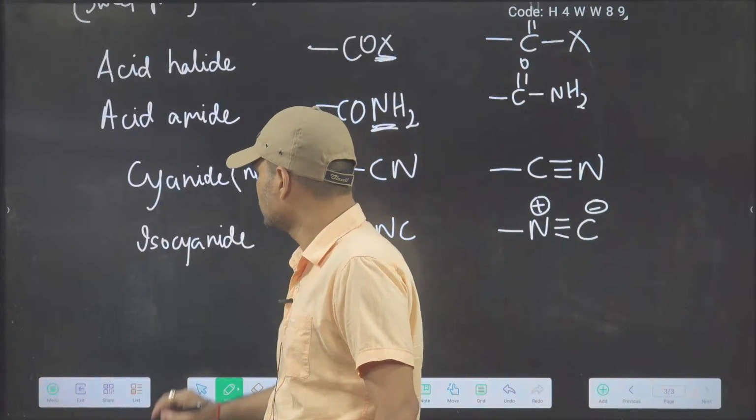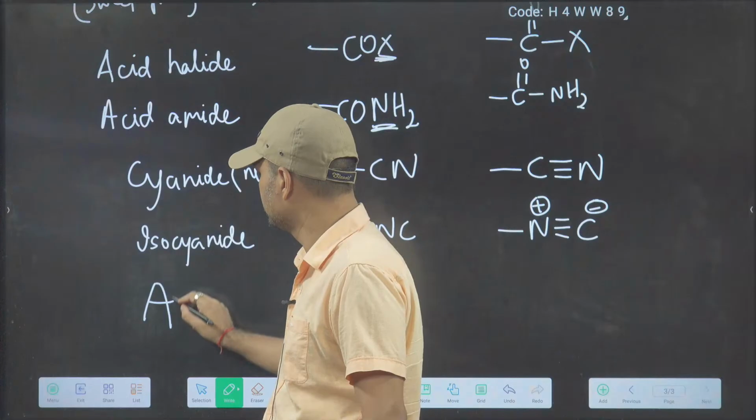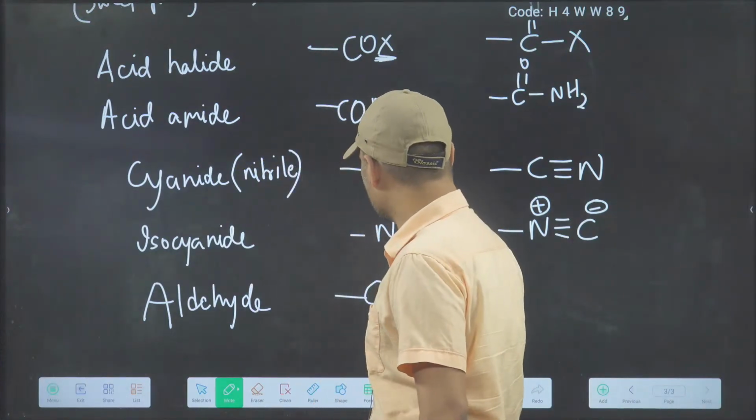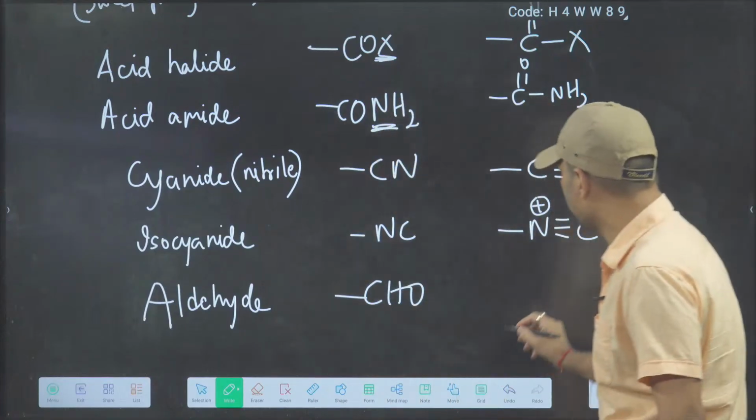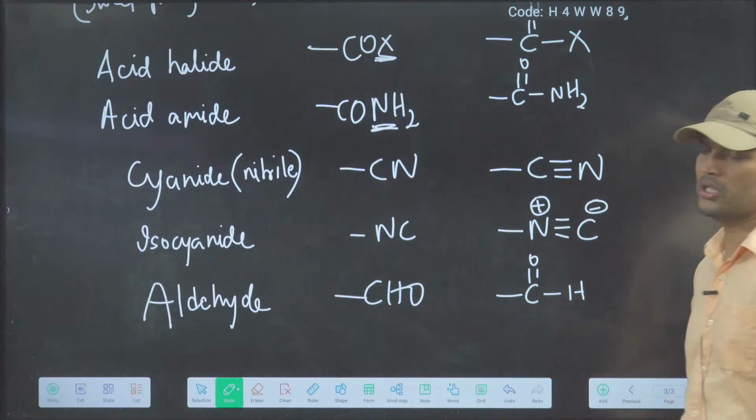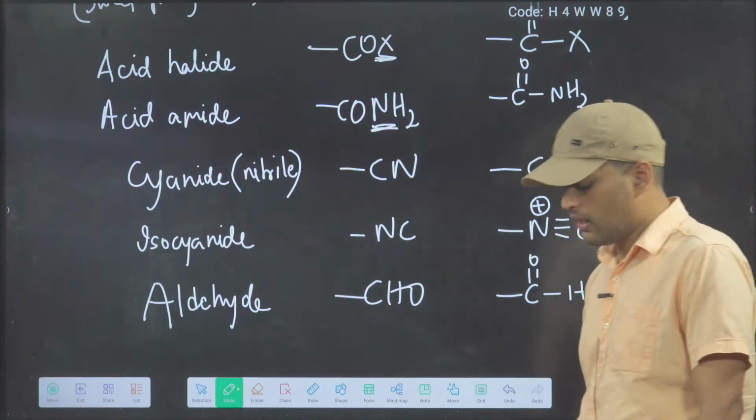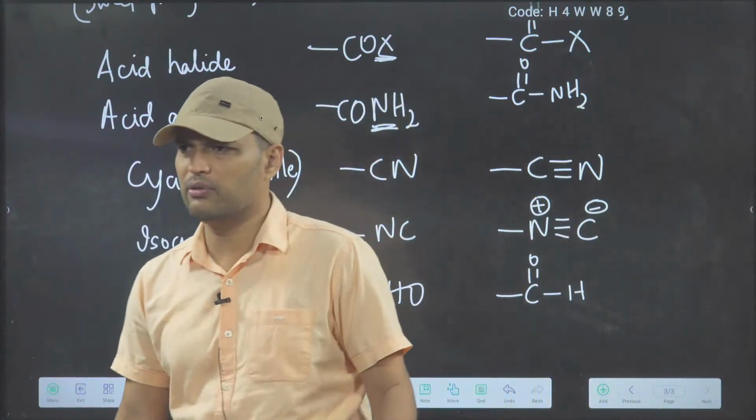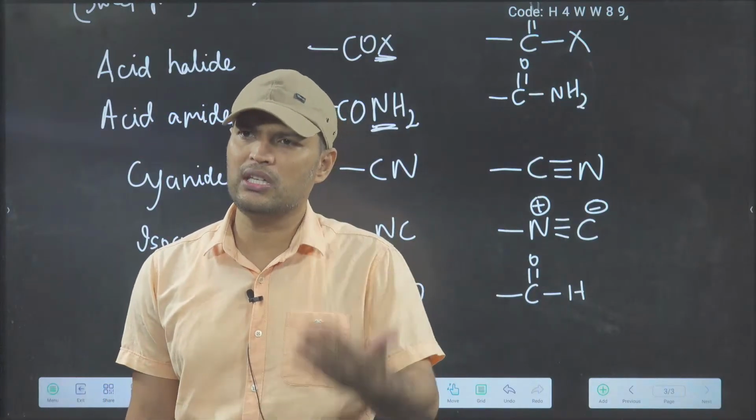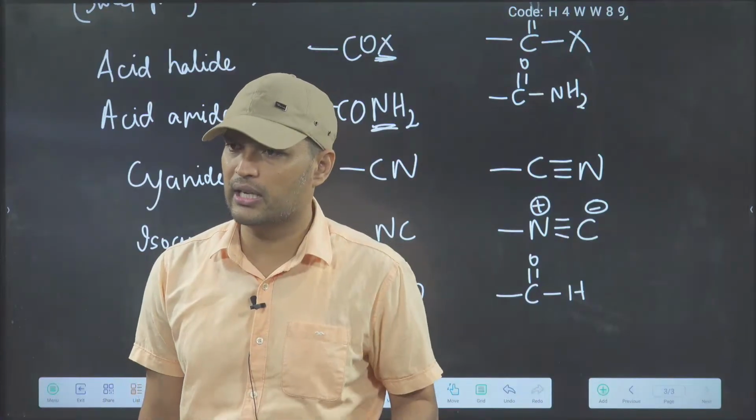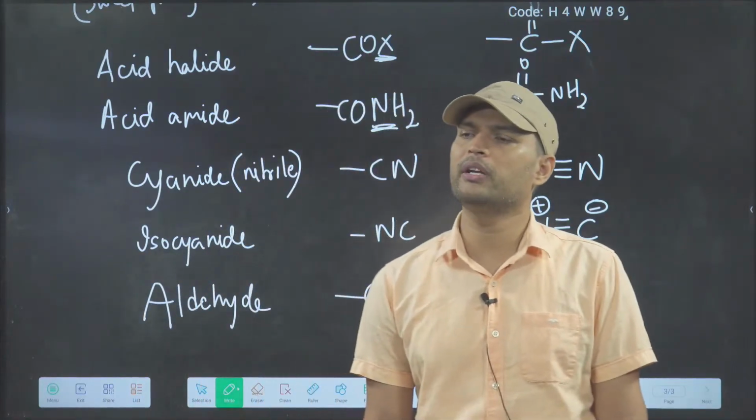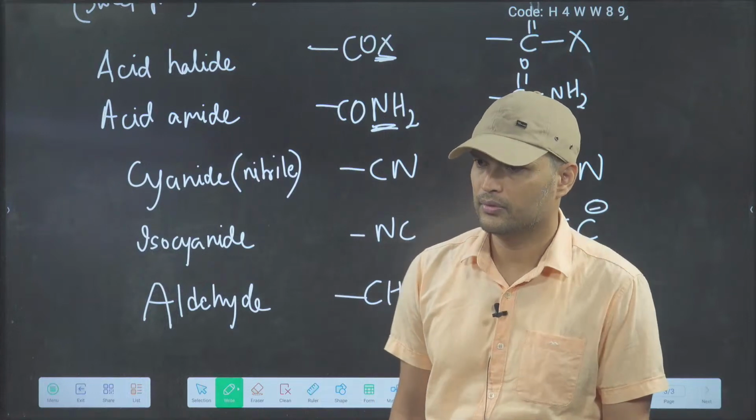Next, aldehyde. Do you know the aldehyde functional group? CHO. Aldehyde functional group is CHO. Structure like this. So see, so many functional groups I have written. Now it is not compulsory you remember everything in one day. Today I will teach it, but every day you have to just see it again and again. When you see it again and again, you will remember it automatically. Clear?